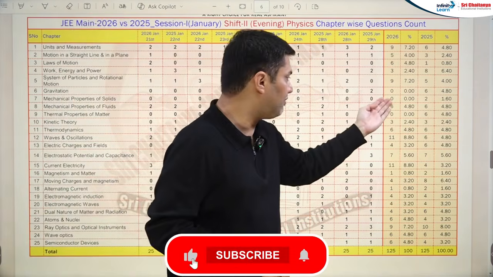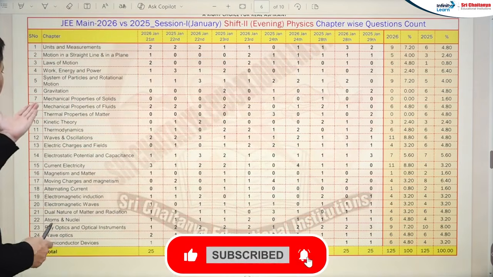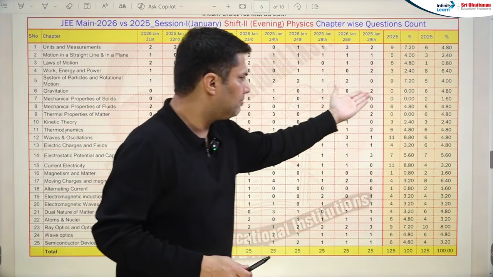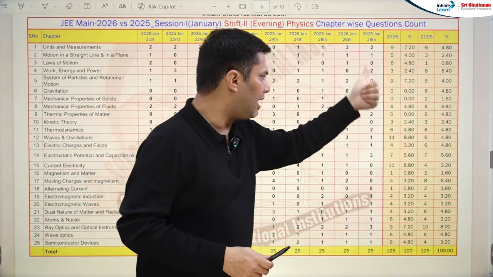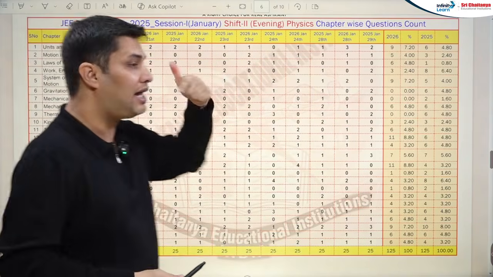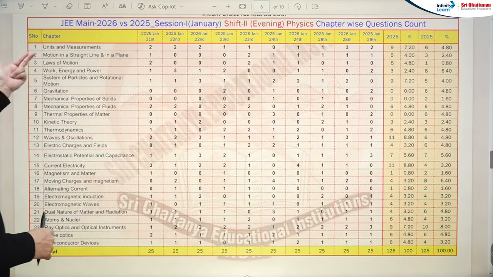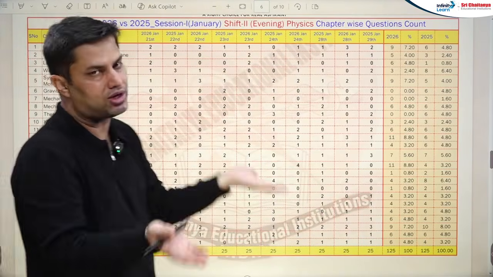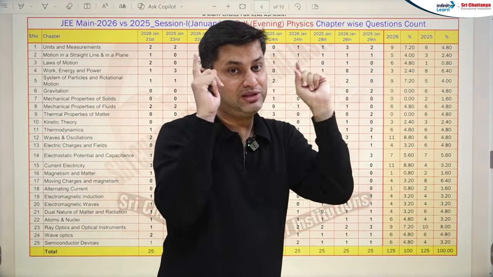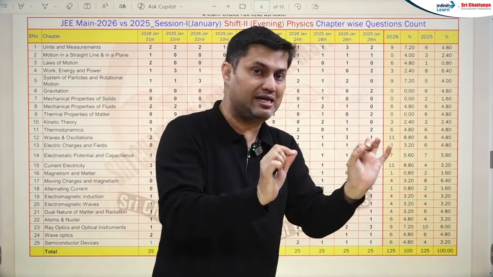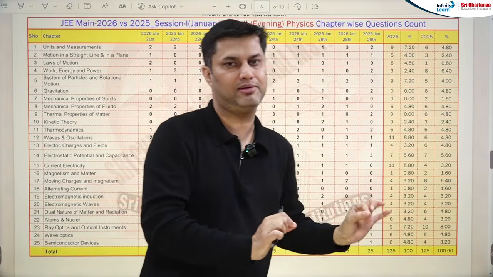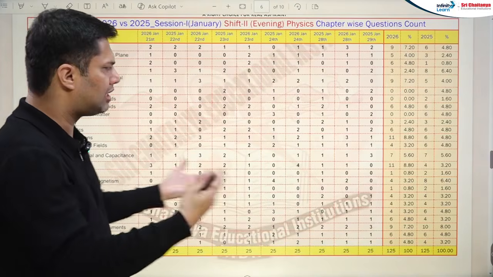Gravitation 0, very slight decrease, 0 questions in evening shift. Mechanical properties of solids 0. So these 3 chapters, work power energy, gravitation and solids, have come down, and unit dimension, kinematics, laws of motion, rotational motion have come up. So please focus on these areas which have been asked highly in your January 2026 attempt. Okay, because in April you can see almost the replica.